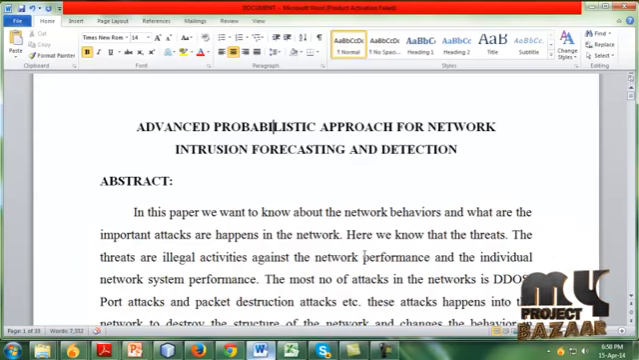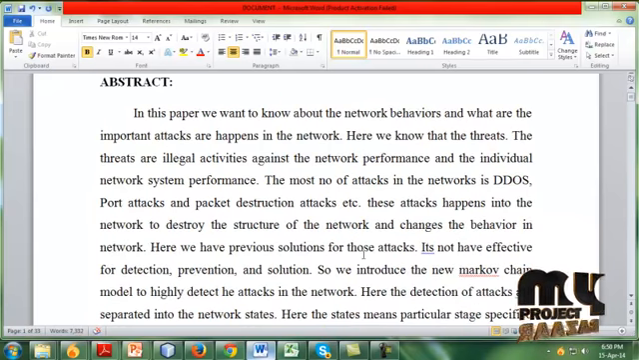Our project title is Advanced Probabilistic Approach for Network Intrusion Forecasting and Detection. Now we are going to see the abstract of our project. In this paper we want to know about network behaviors and what the important attacks are that happen in the network. Here we know that threats are illegal activities against the network performance and the individual network system performance.